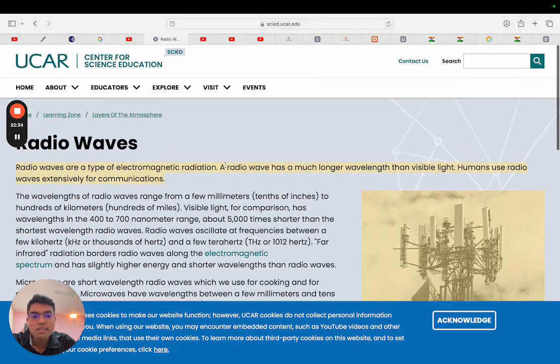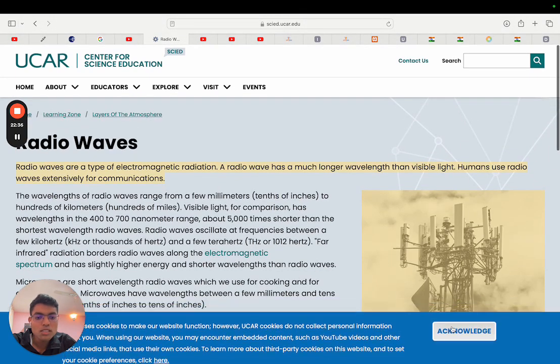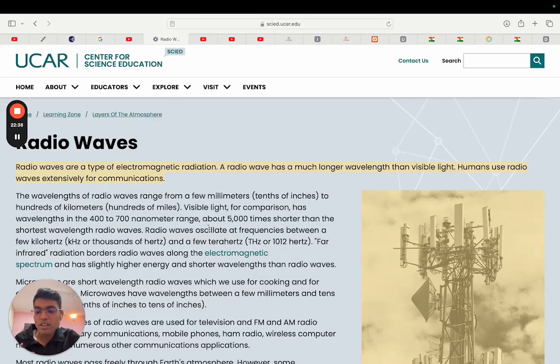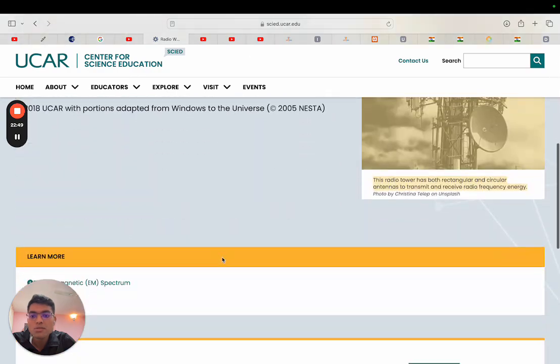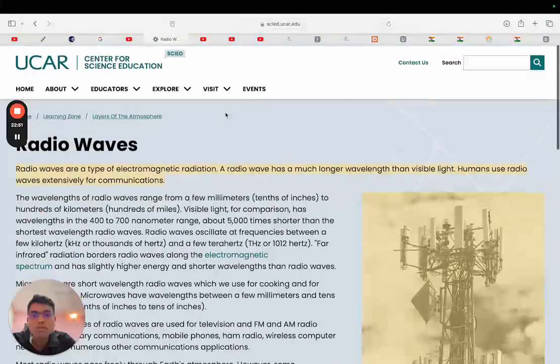Then there is this thing. We also decided to Google radio waves. What are radio waves all about? It was said that radio waves travel at the speed of light. So Google this, and then radio waves. See, there is this UN Center for Scientific Education. It seems good. I will read just one page about radio waves.